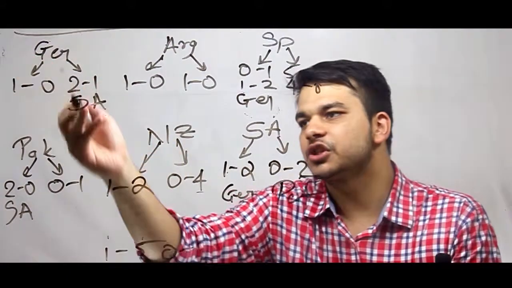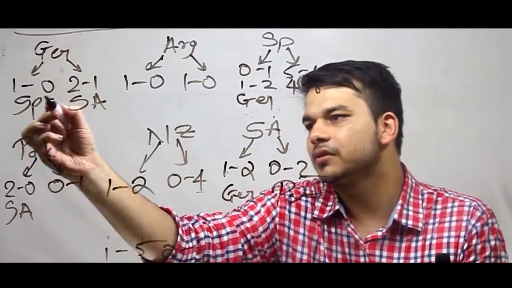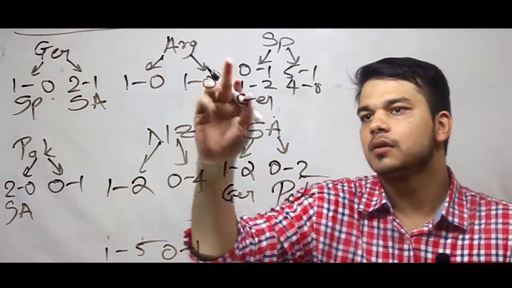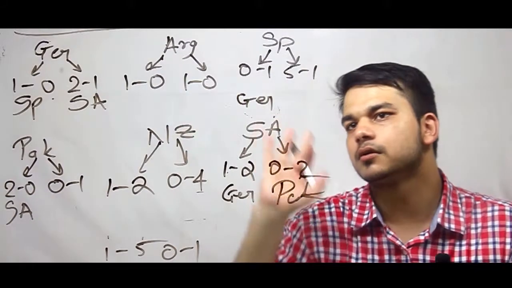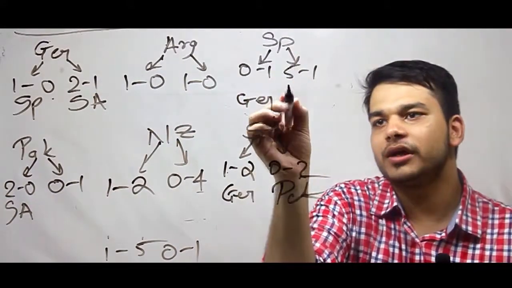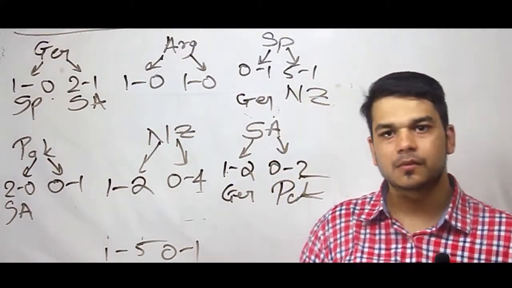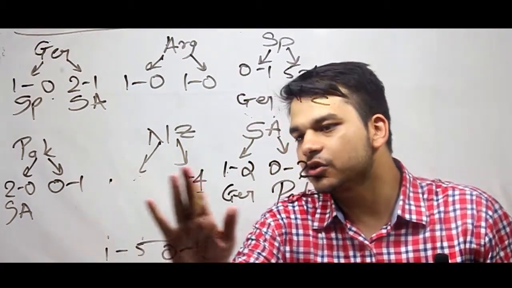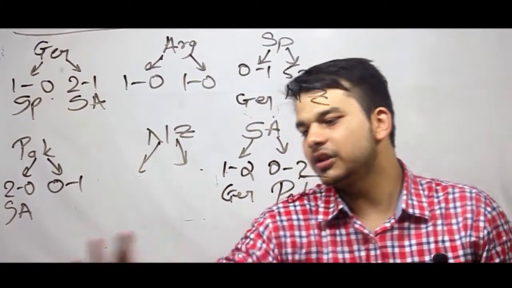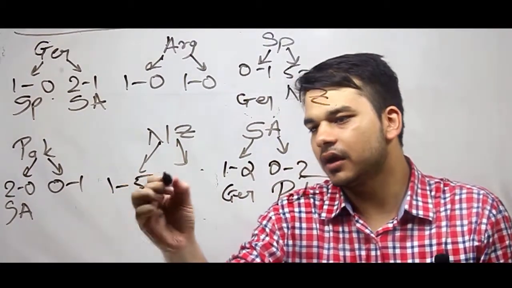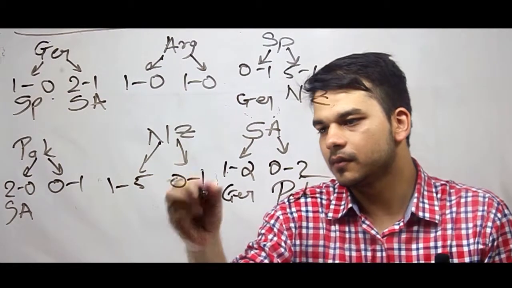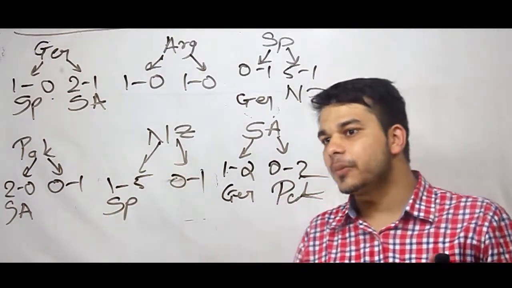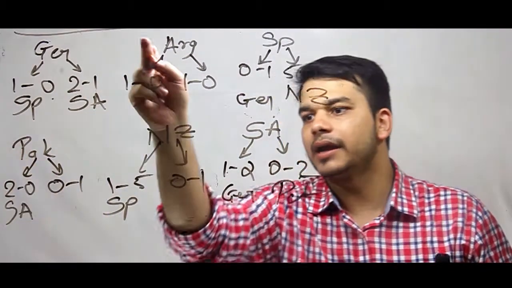So the other game for Germany must have been against Spain, which is given. So Germany won 1-0 against Spain. So this option is eliminated. And this game we know is against New Zealand. Fine. Now, if New Zealand lost 1-5, can I eliminate this option? So I'll just write it here, 1-5 and 0-1. This was against Spain. Now, the only matches remaining are Argentina-Pakistan and Argentina-New Zealand.